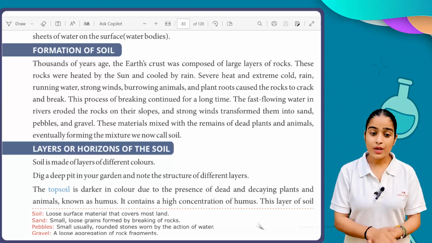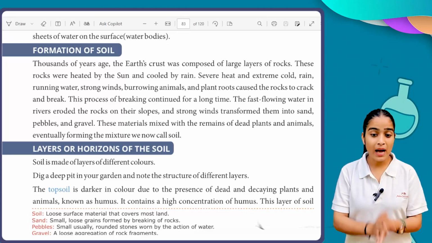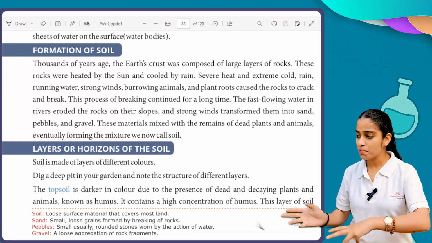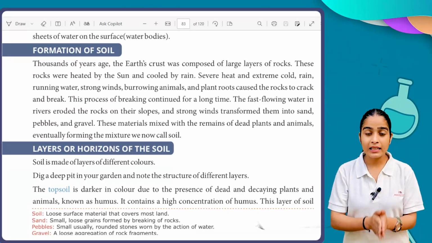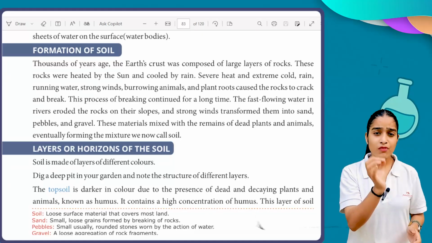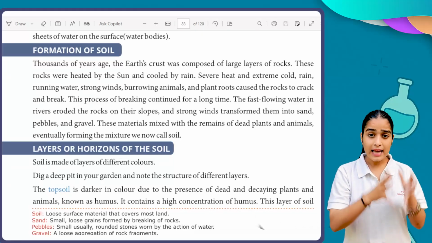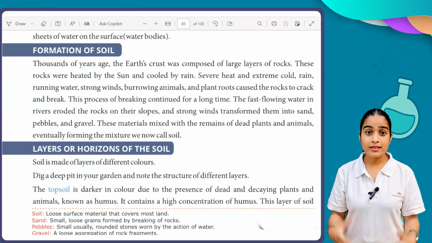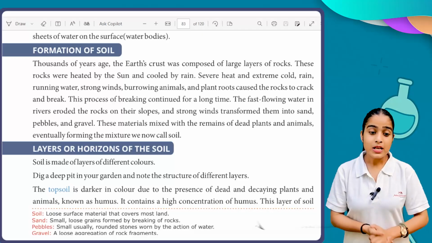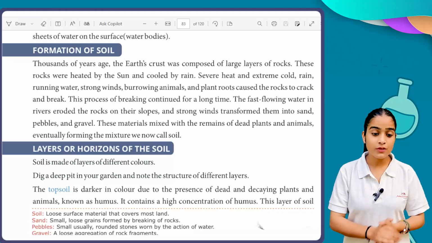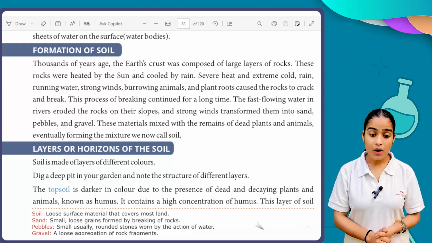After this, burrowing animals, plant roots, and strong winds help to move these rock pieces from one place to another, converting them into small and very fine particles of rock that further convert into soil, as we know it now. These materials mixed with the remains of dead plants and animals, eventually forming the mixture we now call soil.